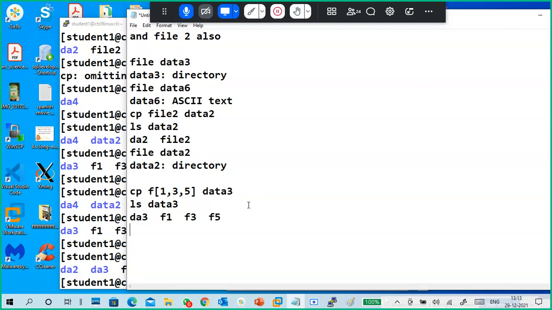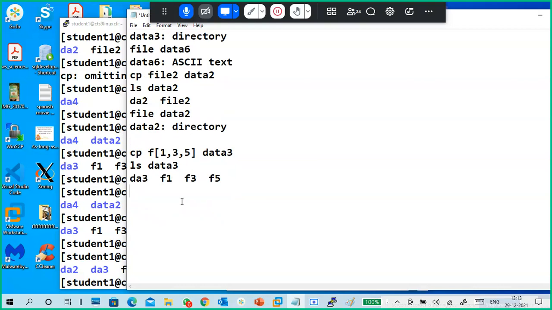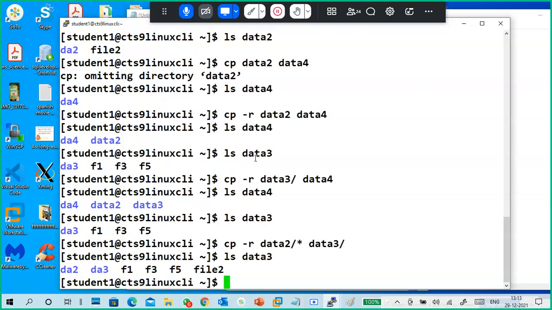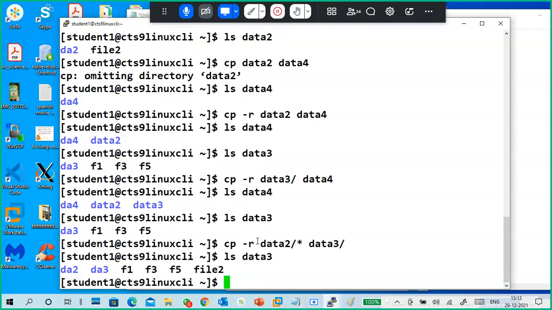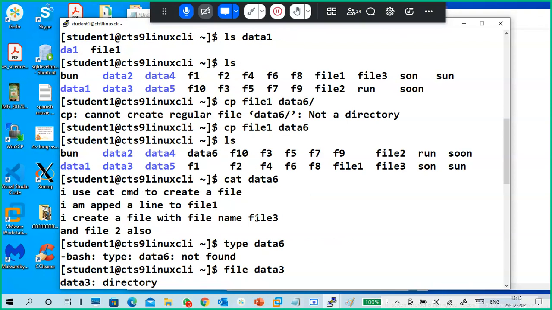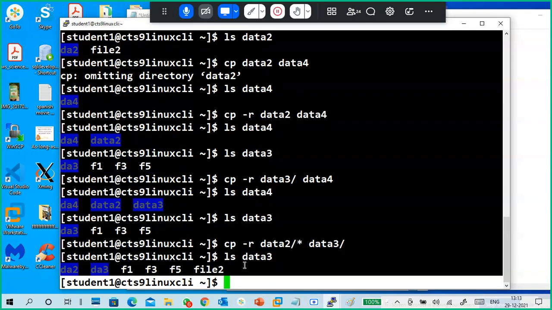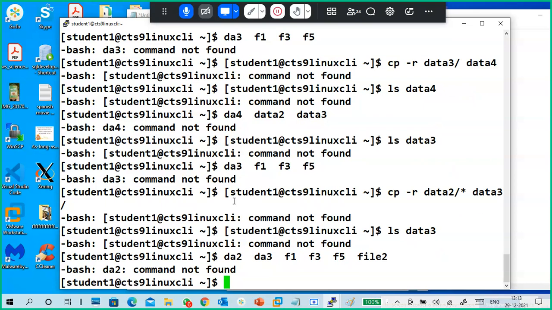So yeah, here, tell me. R stands for recursive. Recursive means all.